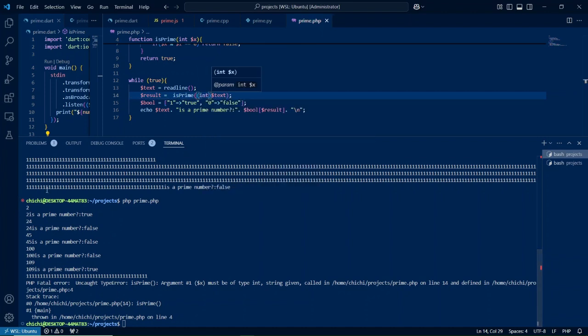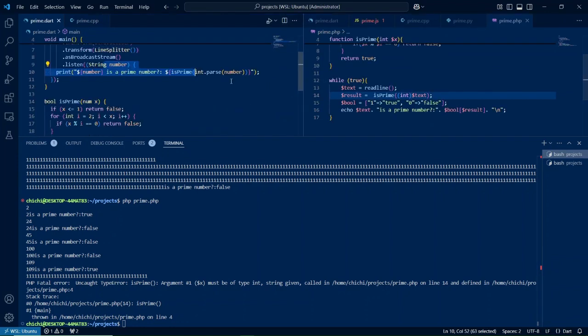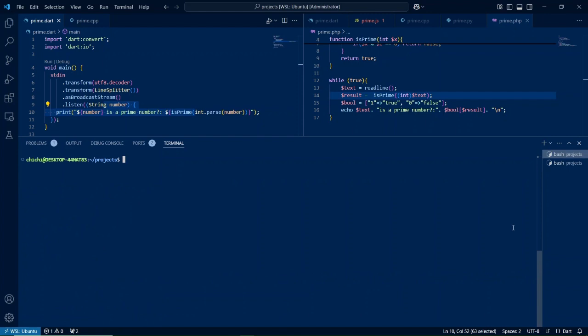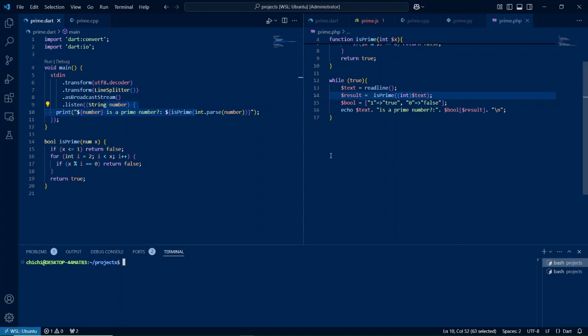Alright, moving on. I will leave this for comparison. Let us clear our console. Moving on to another favorite language of mine, Dart. Dart is a compiled language, and as with all compiled languages, the entry point for any Dart program is the main function. In Dart, the standard input can be listened to as a stream.